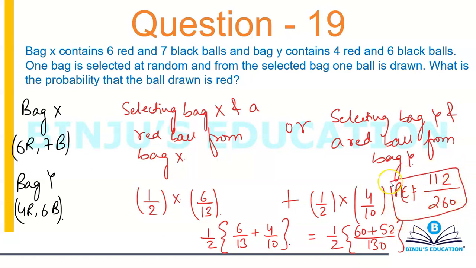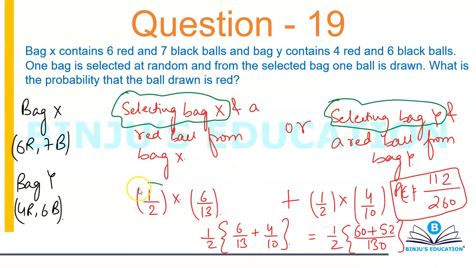112 divided by 260. The problem is that this question is very easy. There's no problem with the question. You all can solve it. The problem is most of you will forget that you have to select a bag also, and you will miss out on this.